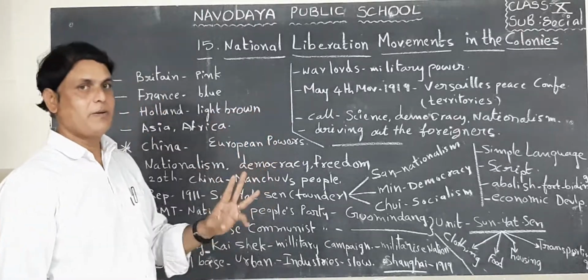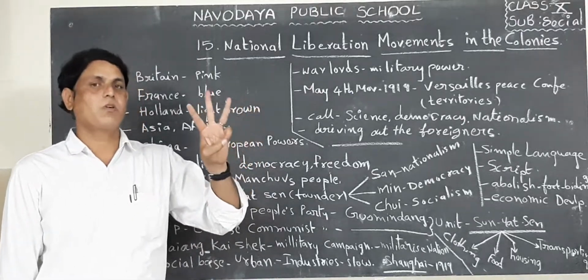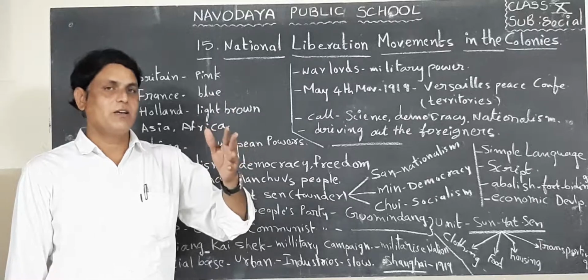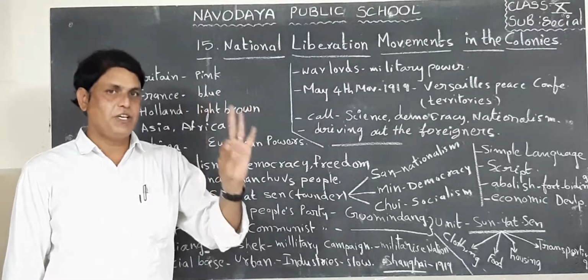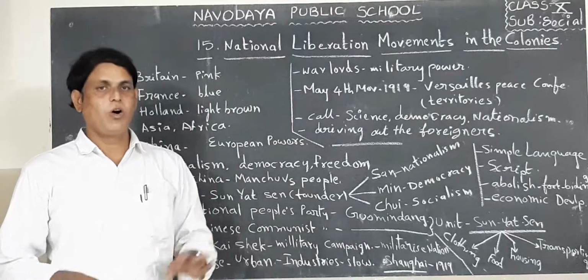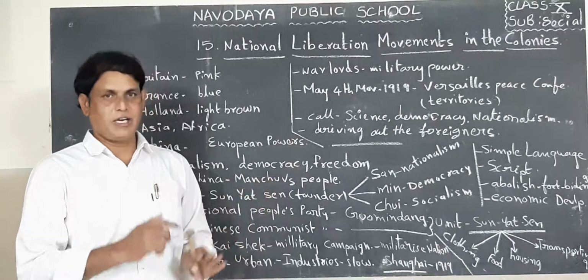So here look at three countries, they established their colonies mainly in the Africa continent and Asia continent. We know our India is an Asia continent country.